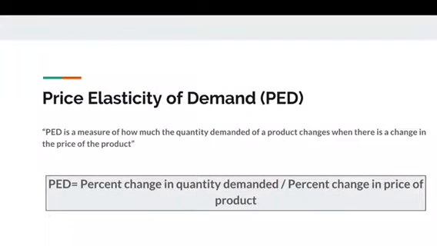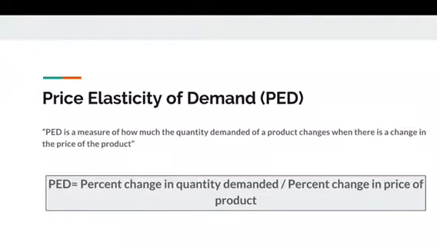According to the textbook, price elasticity of demand is a measure of how much the demand for a product changes when there is a change in the price of the product. And it is modeled by this equation. Price elasticity of demand equals the percent change in the quantity demanded over the percent change in price.